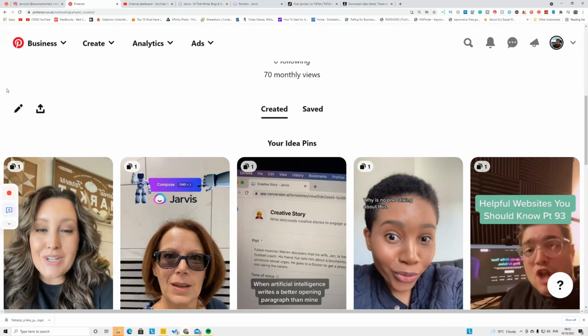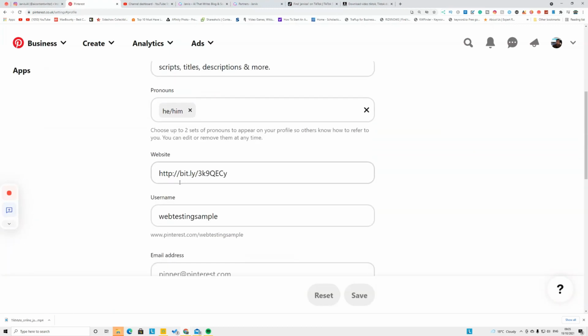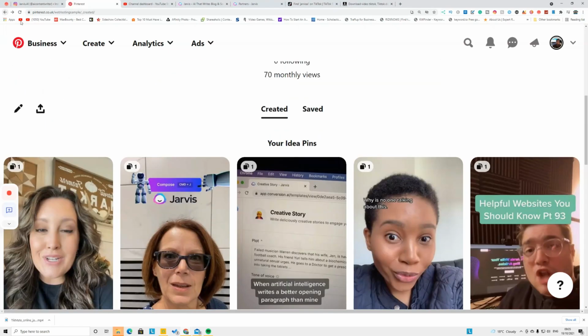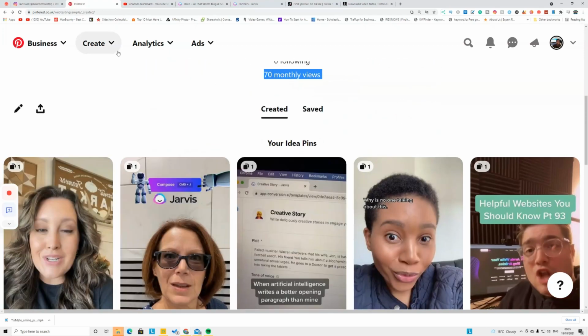If you click this pen icon on here, this is the setting of the Pinterest account. On the website field, you don't have to put your own website, you can put the affiliate website URL on here, and you can easily get traffic for your Pinterest account. And then you can see it started to grow, from 3 monthly views to now 70 monthly views. These views go up because of the idea pins that you are creating.